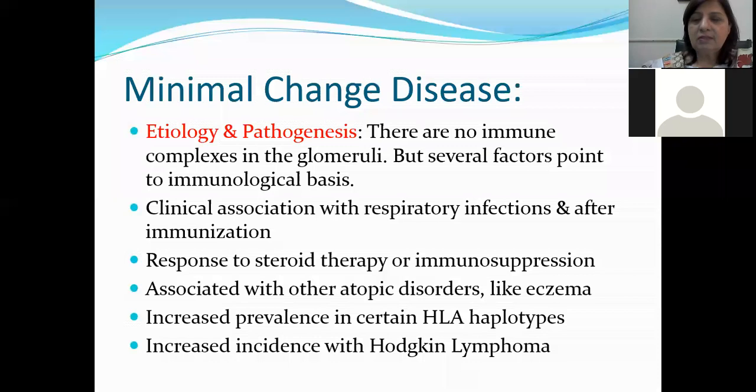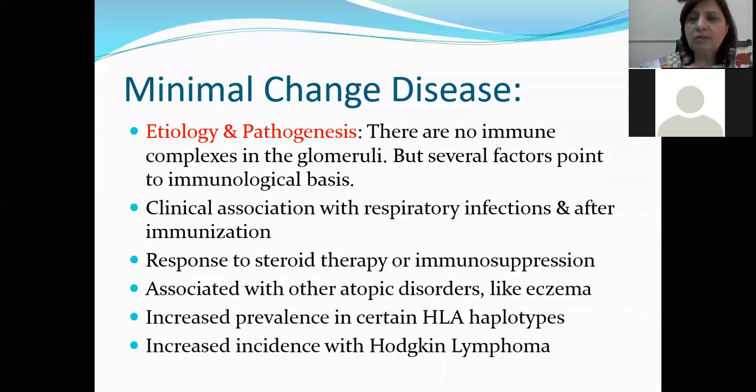Sometimes increased incidence is seen with Hodgkin's lymphoma. In that case, minimal change disease is mostly seen in adults. So though no immunological deposits are found in immunofluorescence microscopy or electron microscopy, we can still call it an immunological basis because it is associated with respiratory tract infections and immunization, or when we give immunosuppression or steroid therapy, the person becomes normal quickly.